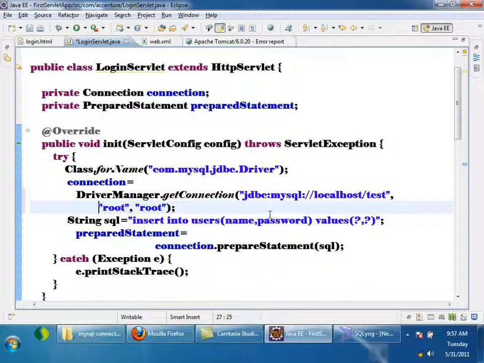So now let's assume my database is there. According to the company policy, the database password also has to be changed at regular intervals, after 75 days or so. So if the password changes, should I change my source code or not? See, here I am hard coding the username and password, right? So if the password changes tomorrow, I have to open the source code, change it, recompile it, and then redeploy the application. Is it good? After every 75 days, I have to change the source code, update the password, again recompile it, and then deploy it again. So it is not good